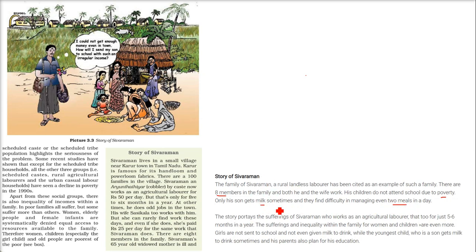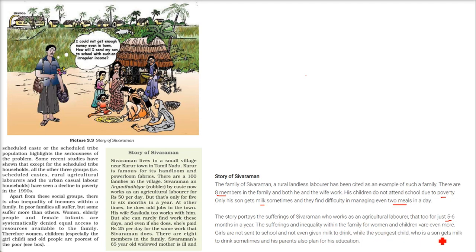So this story portrays the suffering of Shivaraman, who works as an agricultural laborer for just 5 to 6 months in a year. So it's seasonal work he gets. The sufferings and the inequality within the family for women and children are even more. The girls are not sent to school and they don't get milk to drink, only the son gets it.